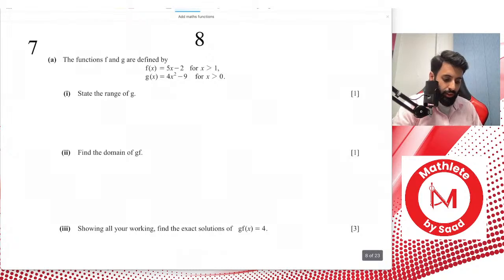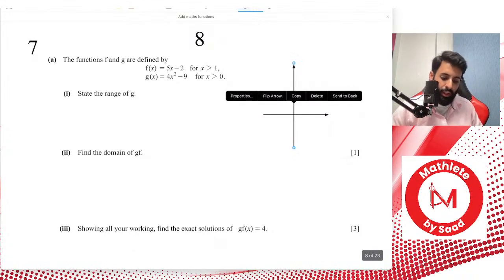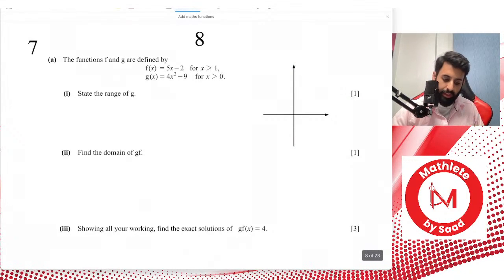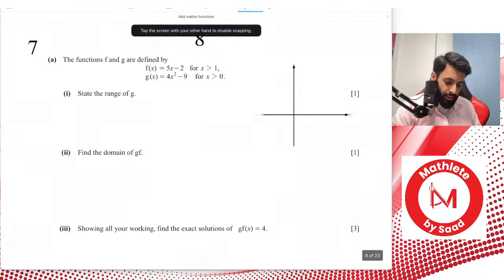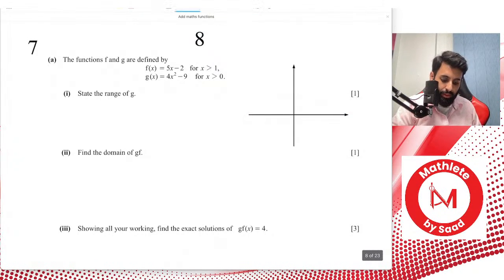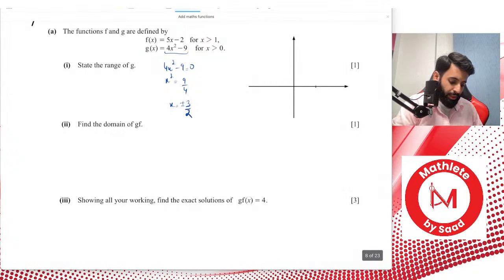It's always a good idea to first get familiar with the function that you're dealing with, even if it's a 1-mark question. g of x is a quadratic function, and you should know very well how to sketch a quadratic function. So 4x squared minus 9 is a quadratic curve with y-intercept minus 9. In fact, its turning point is at 0, minus 9. If you quickly solve for the x-intercepts by setting 4x squared minus 9 equal to 0, x squared equals 9 upon 4. I know this is not really asked in the question, but it helps you get familiar with the whole function. So the x-intercepts are plus and minus 3 upon 2.